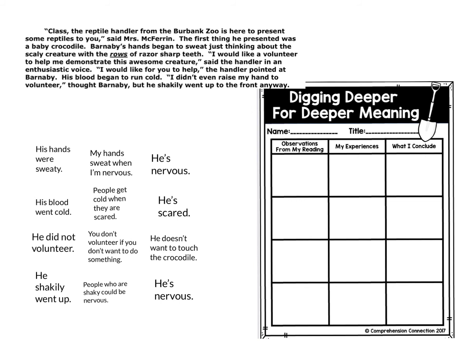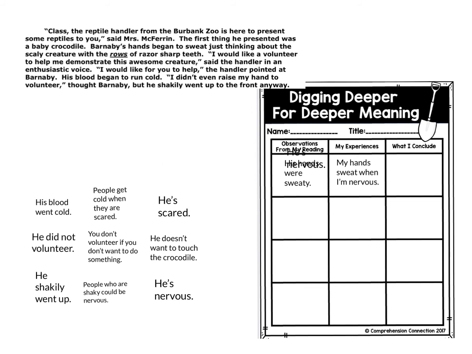All right, so some observations from my reading were that his hands were sweaty. And I know from my experience that my hands sweat when I'm nervous. So what I conclude is that Barnaby is nervous, right? The next thing I noticed from my observation was his blood went cold.